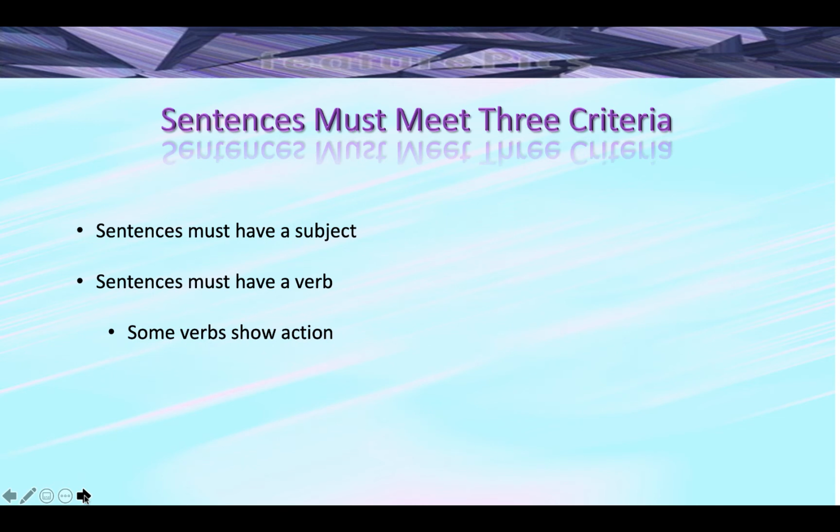Some verbs, in fact, most verbs, indicate an action. Action verbs include words like walk, talk, sleep, think, and believe. But some verbs express a state of being. State of being verbs are usually forms of the verbs to be, to have, and to do. While these verbs can be used as helping verbs, they also may stand alone and not be followed by an action verb. Examples are Juan is a student, Maria has money, and Teresa does homework.